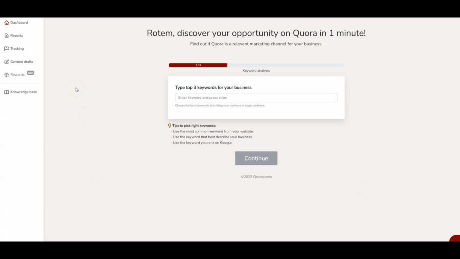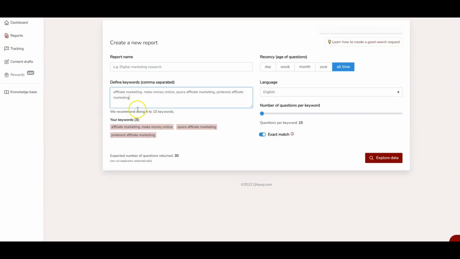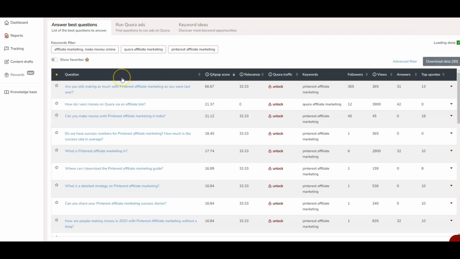In the QA Pop dashboard, we will click on reports. Then we can define a keyword. For example, affiliate marketing, make money online, Quora affiliate marketing, and Pinterest affiliate marketing. And then we click on explore data. After a couple of minutes, we will get reports with the questions according to our keyword filters, with a score of QA Pop. They have some formula to calculate the score, and it's easy to see all the followers, views, answers, and top upvotes. In this way, it's very easy for us to research.